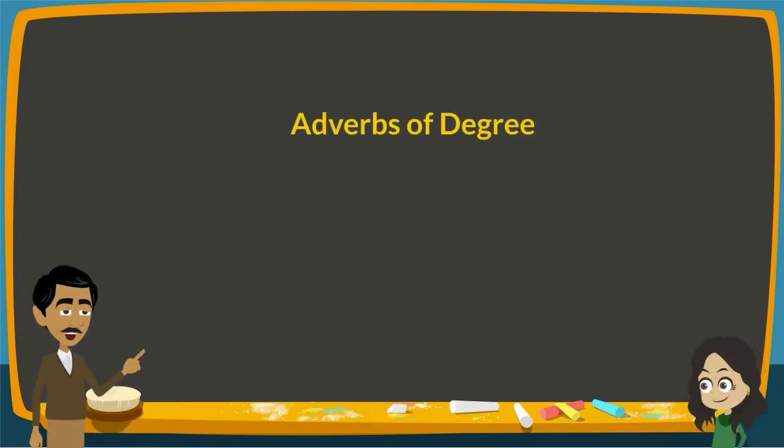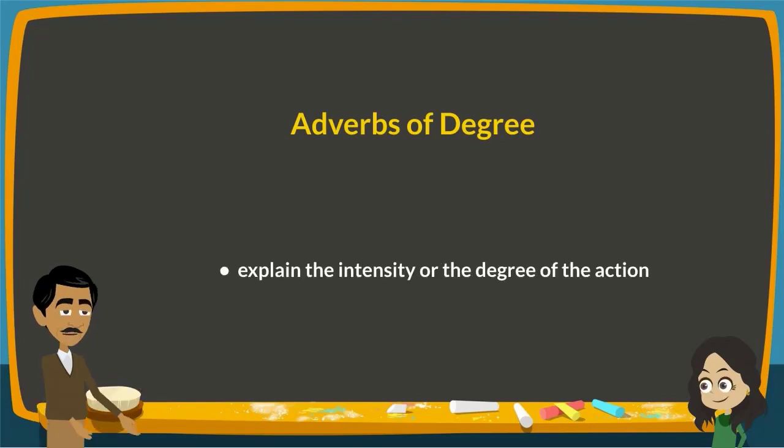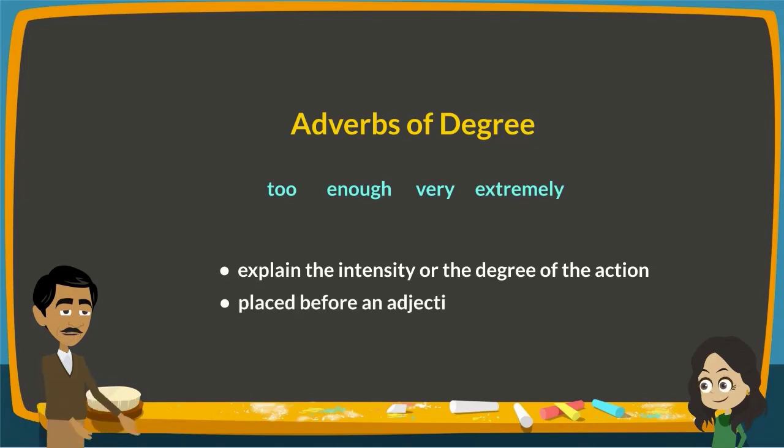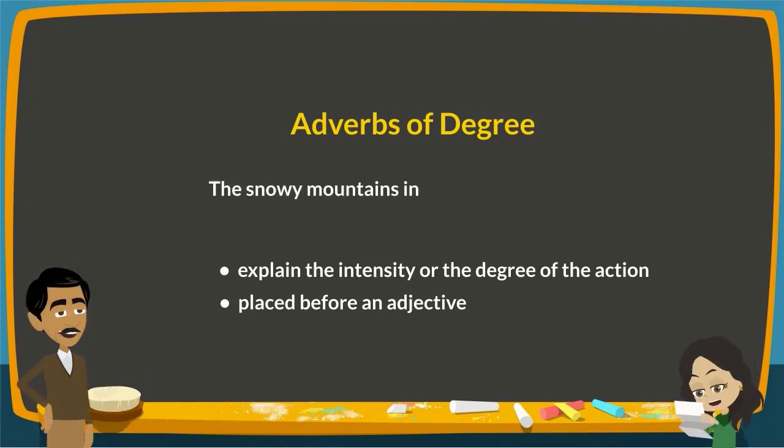Next, we have adverbs of degree. These words tell us about the intensity or the degree of the action. Some examples are the words too, enough, very, and extremely. Adverbs of degree describe the intensity of something. The words too, enough, very, and extremely are examples of adverbs of degree. The snowy mountains in Chitral are very beautiful.